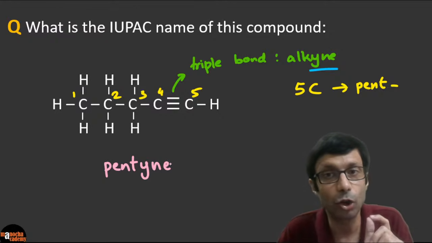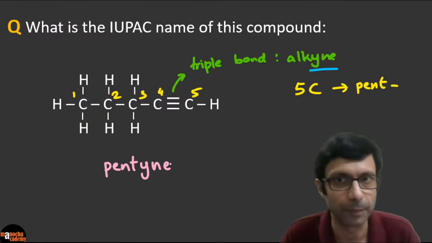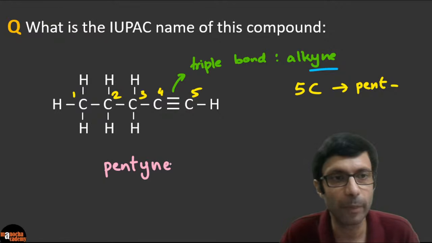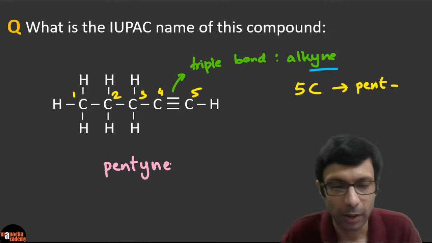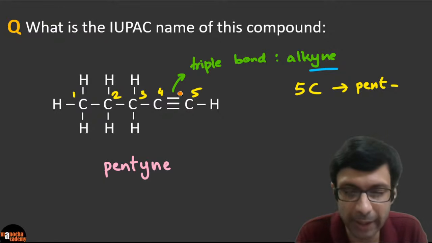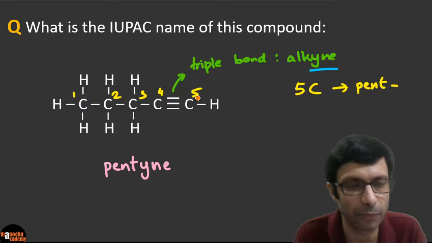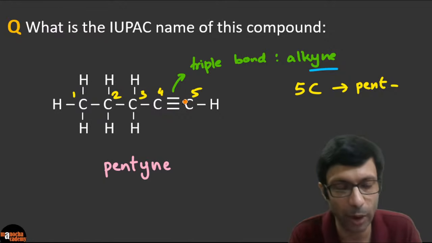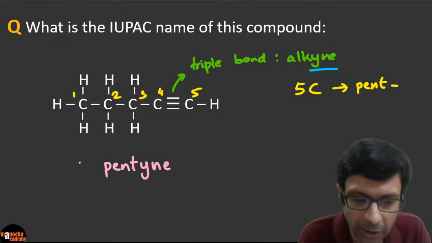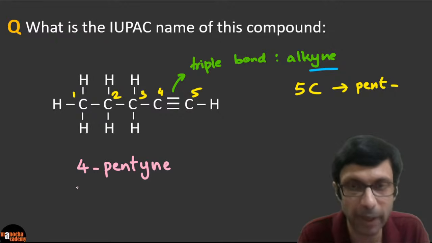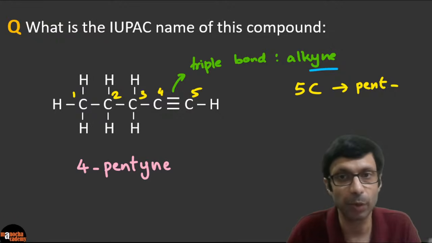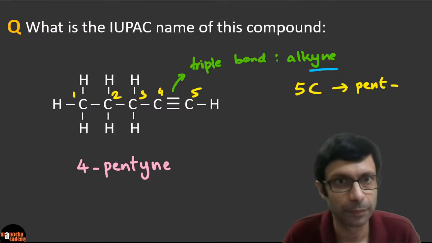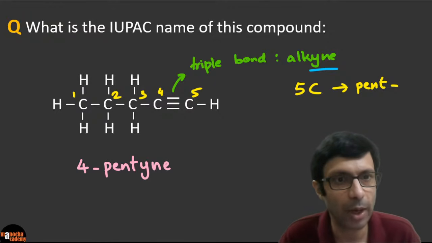Now the question is, we also have to give the position of the triple bond. Okay, so what will be the position of the triple bond? The triple bond according to this numbering scheme is between 4 and 5. Okay, so we will take the smaller number. So the triple bond lies between 4 and 5. So guys, should I write the answer as 4-pentyne, and always there's a dash between the number and the letter? So is this correct? Is my answer correct, guys? 4-pentyne?